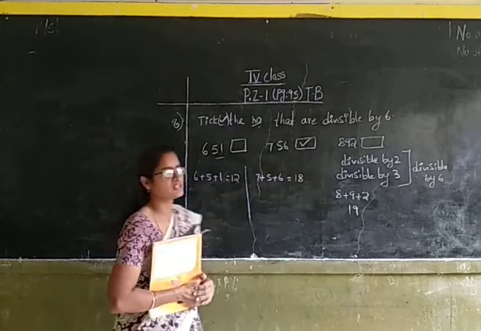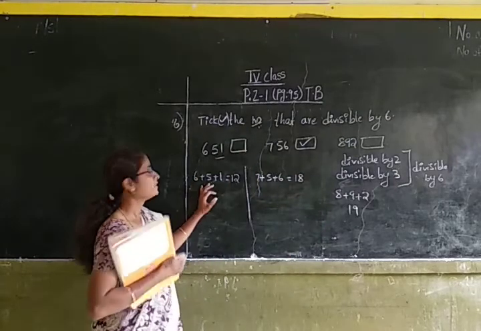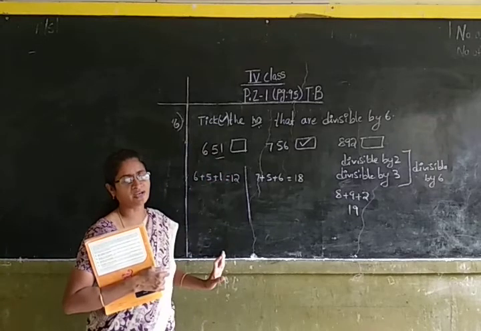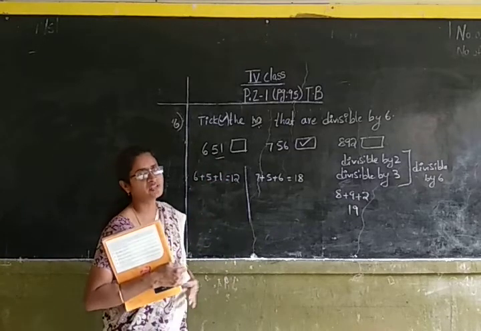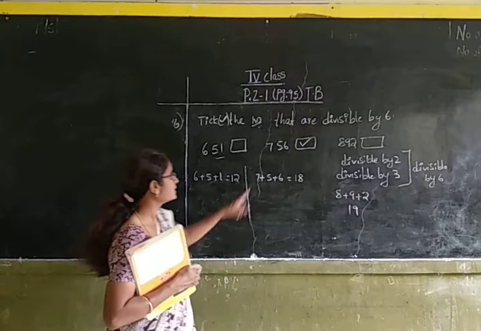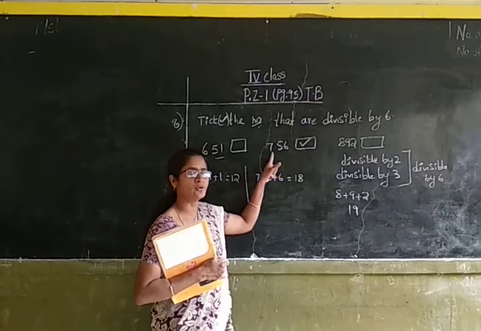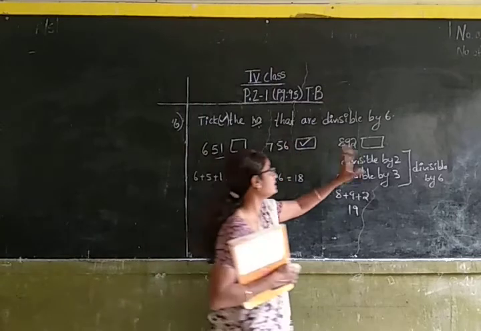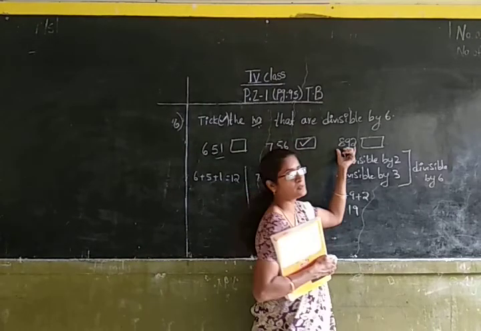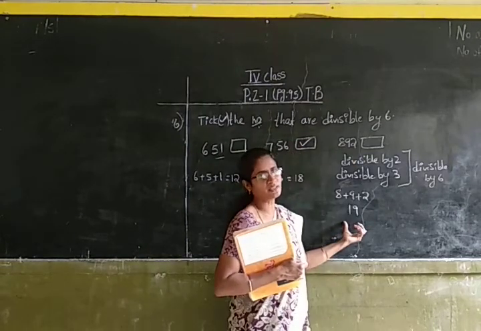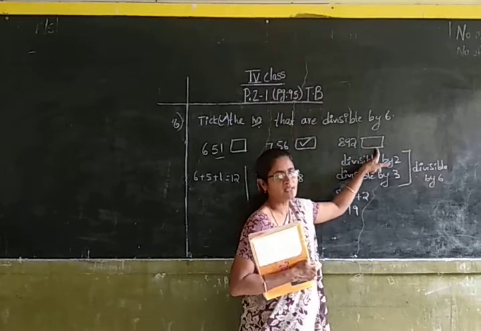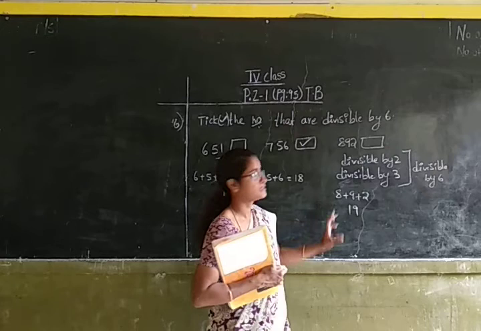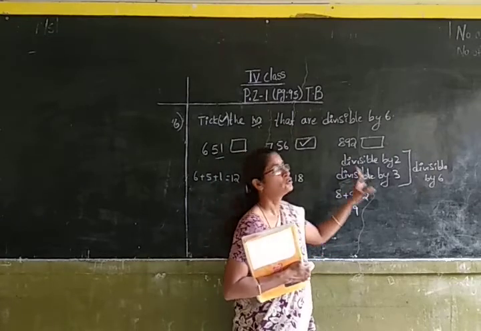Did you understand children? In the first case, the number is divisible by 3 but it is not divisible by 2. So it is not divisible by 6. In the second case, the number is divisible by both 2 and 3. So it is divisible by 6. In the third case, the number is divisible by 2 but it is not divisible by 3. So it is not divisible by 6. Okay children. If the number has to be divisible by 6, it should be divisible by both 2 and 3.